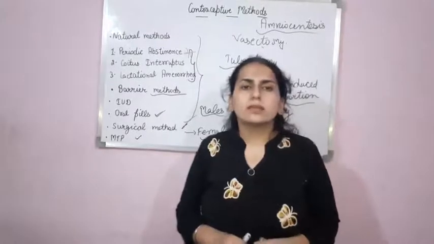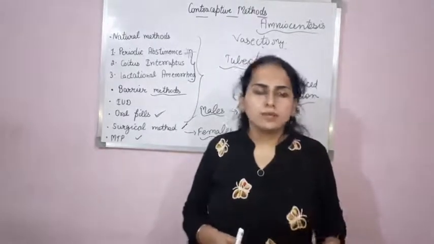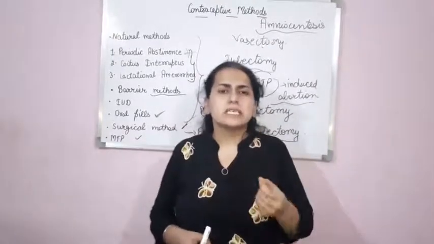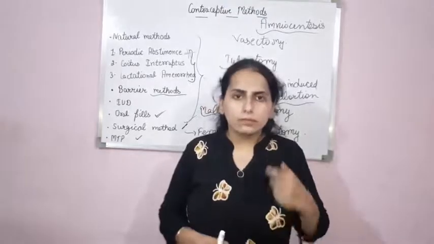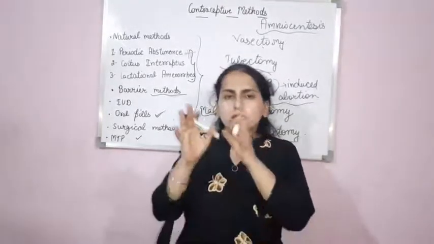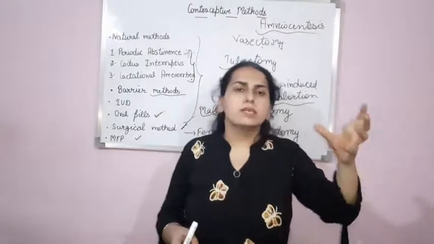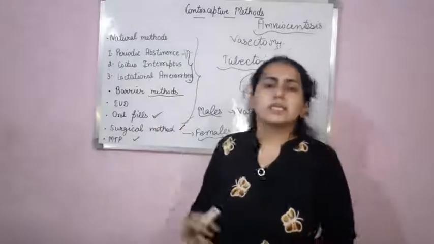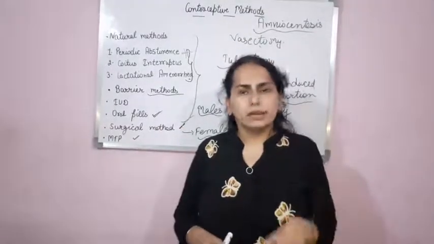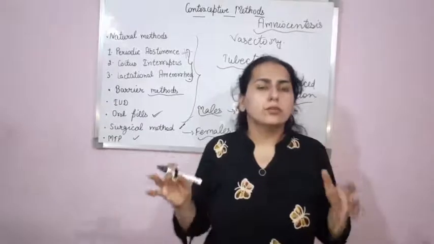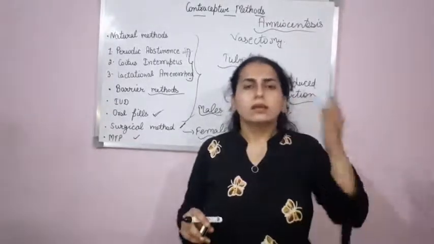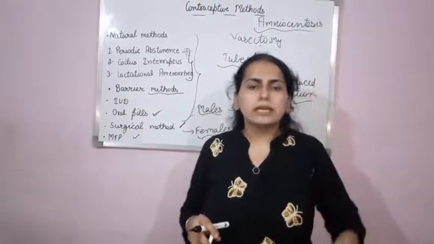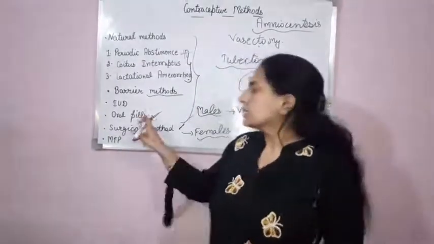Next is the barrier method. As I told you, in this method condoms are used, diaphragms are used, vaults are used. In addition to this, spermicidal jellies, foams, and creams are also used. These all don't let the sperm enter the female reproductive tract. Next is IUD, that is intrauterine devices, which are inserted into the uterus of the female. They either suppress the motility of the sperm or reduce the fertility of the sperm. Clear?